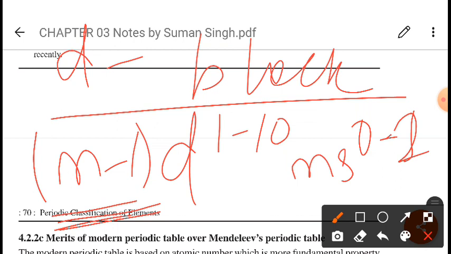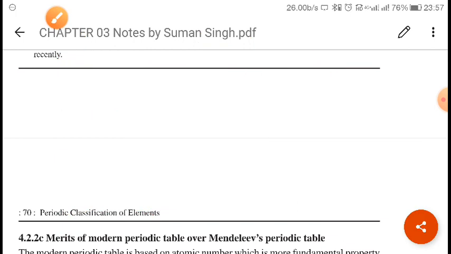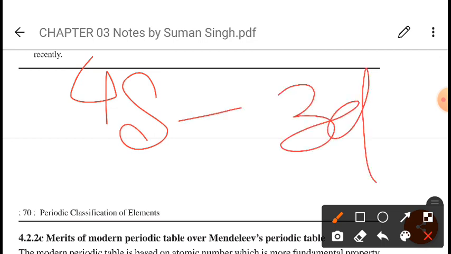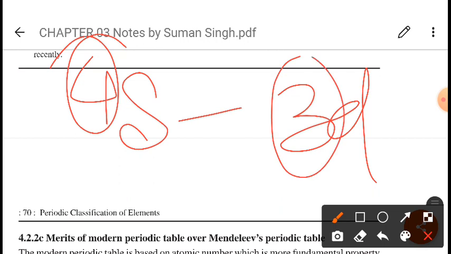So when you see the fourth period, it starts from 4s. After 4s comes 3d.